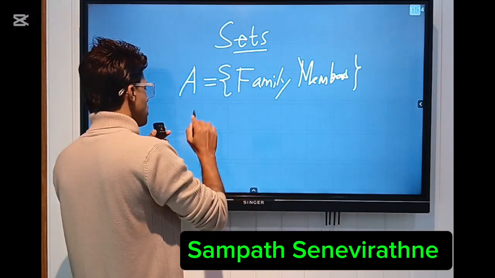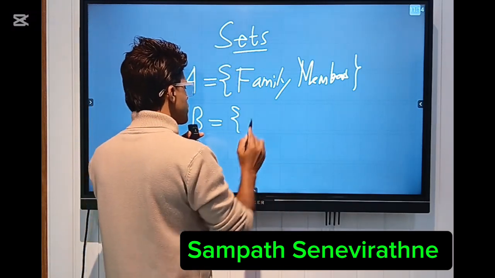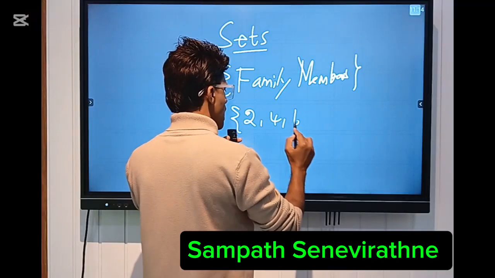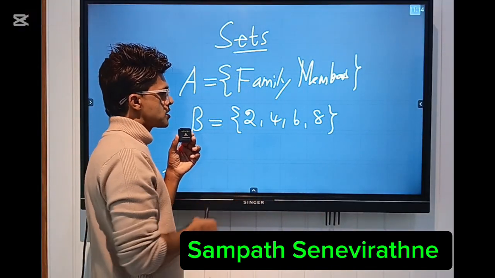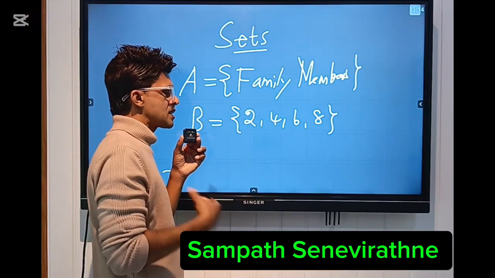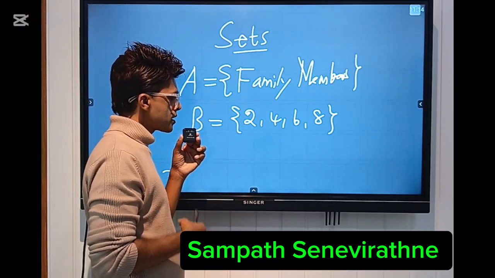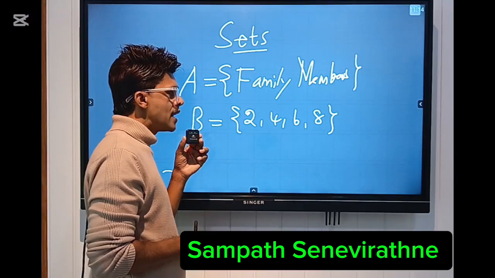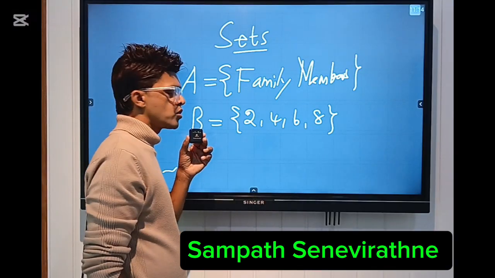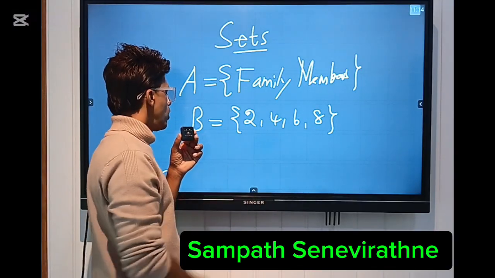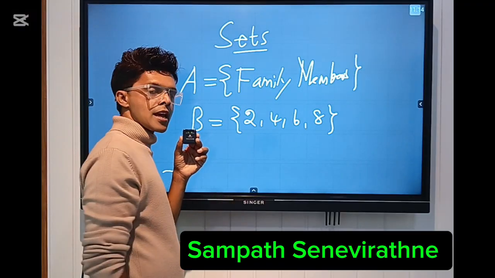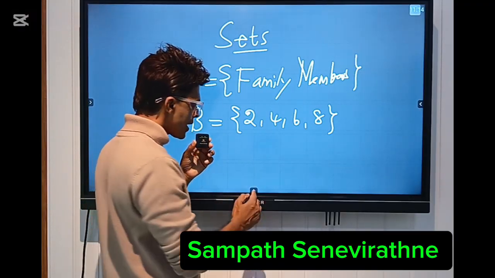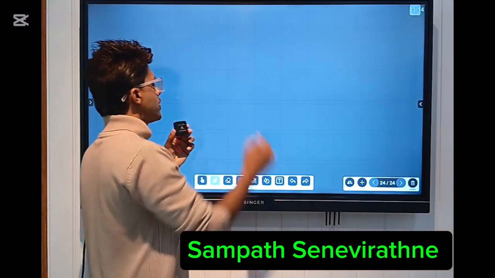And also, just think of this one, the set B. Here 2, 4, 6, and 8. These are even numbers. These values, the things that are met in a set, we name as elements. So these elements can be identified clearly. Therefore, this set B also can be named as a set. Okay, so a well-defined group of elements is a set.